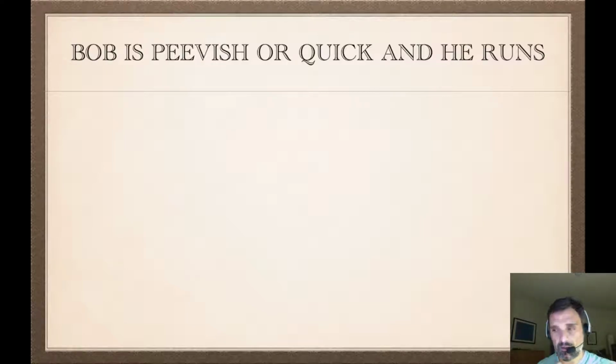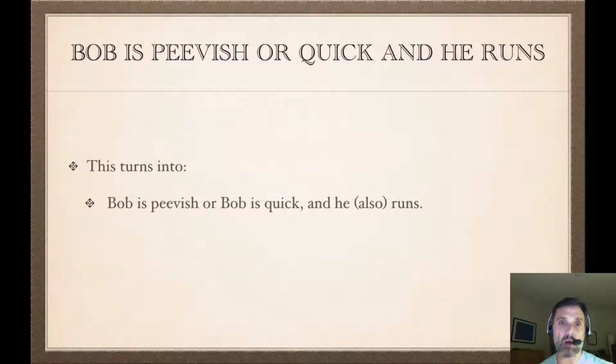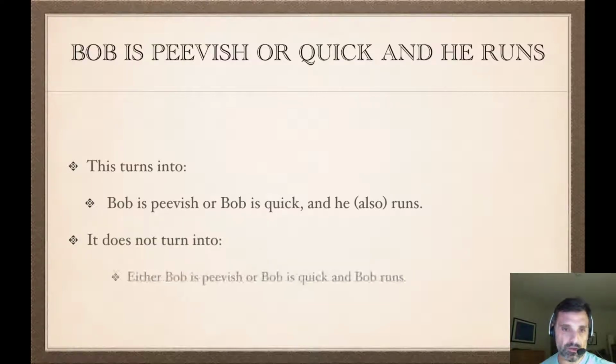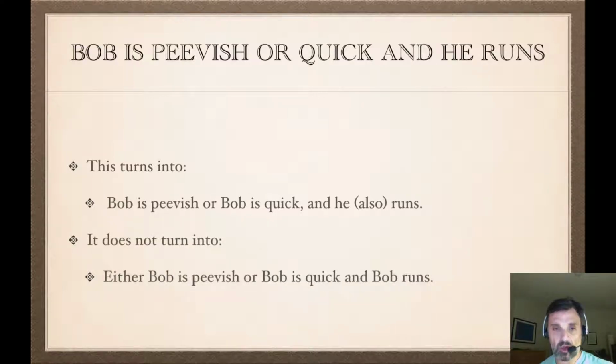There are a couple of points of complexity here that we want to talk about. Say we have Bob is peevish or quick and he runs. The main connective of this is the and. So this is a conjunction, and that and is functioning as a sentential connective, and we have Bob is peevish or quick and he also runs. It doesn't turn into either Bob is peevish or Bob is quick and Bob runs.